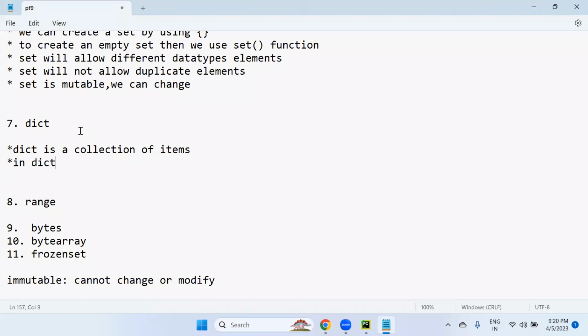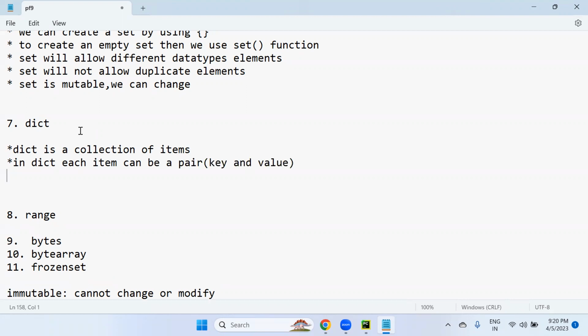In a dictionary, each item is a pair. Pair means key and value. Each item is a pair, that is, key and value. Dictionary is a collection of items, and each item is a pair of key and value.